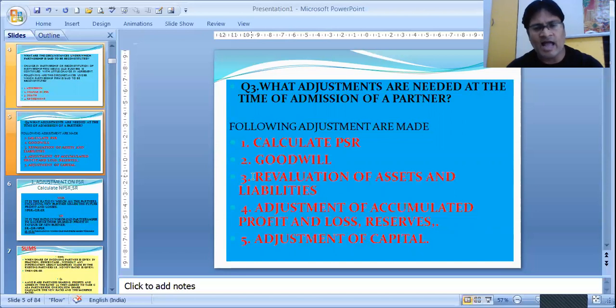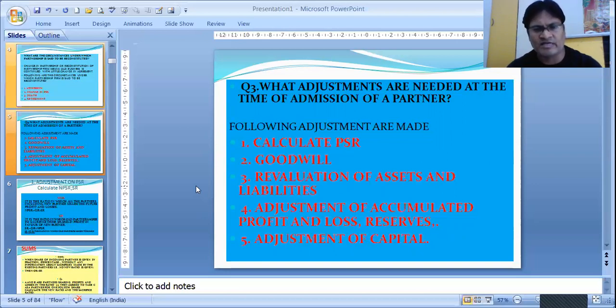Then there is accumulated profit or loss or accumulated reserves that need to be distributed, adjusted among the partners. And then the last one but not the least, we need to adjust capital on the basis of new partners' ratio or on the basis of old partners' ratio. So these are the 5 forms of treatment which we'll be learning in the admission chapter.